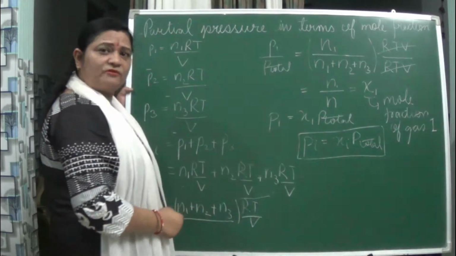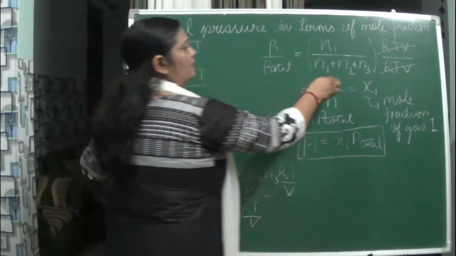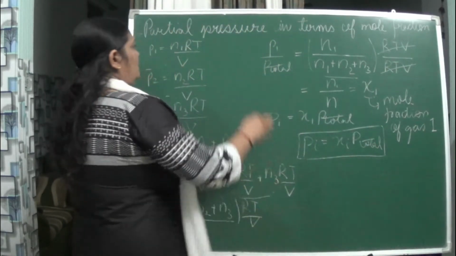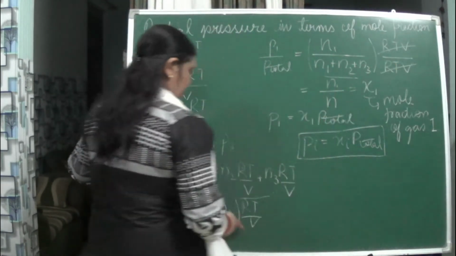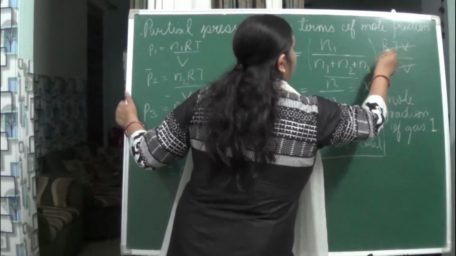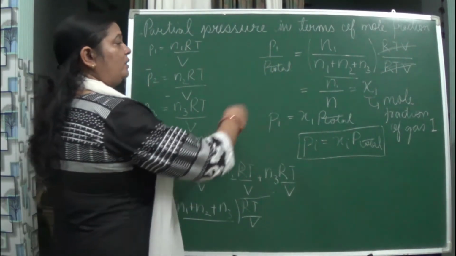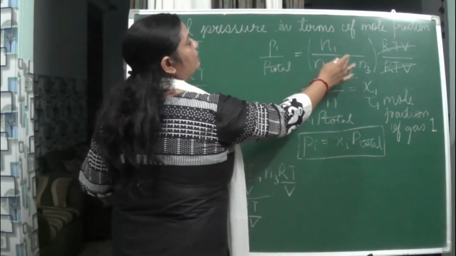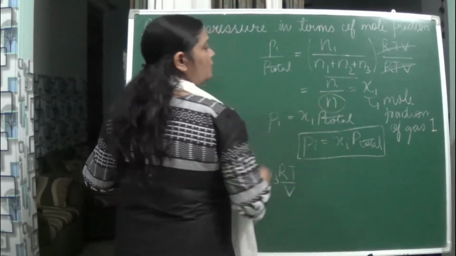Upon what? The sum of the number of moles, it will become N1 plus N2 plus N3, isn't it? What is in common? Here you have written RT upon V, and here also you are getting RT upon V. So what happens here? It gets cancelled. So now what you are getting is N1 upon N1 plus N2 plus N3. Sum it up, give it an expression of N.